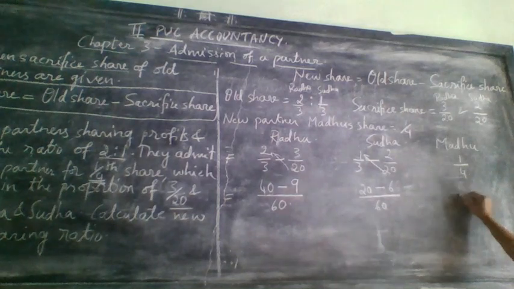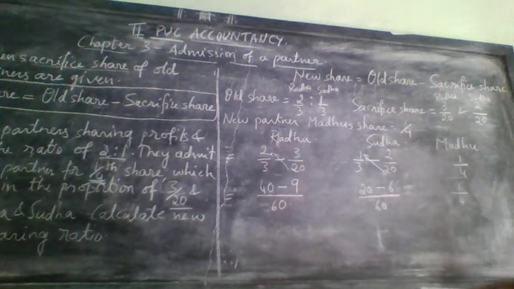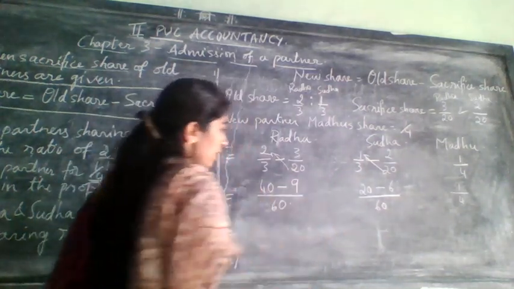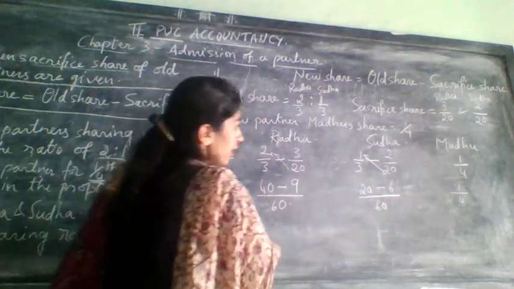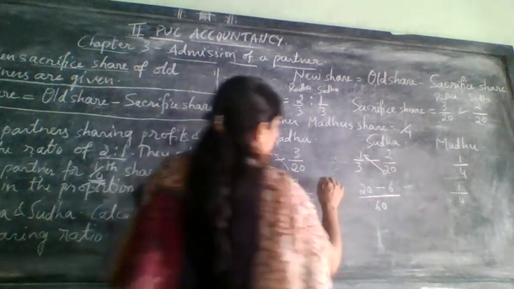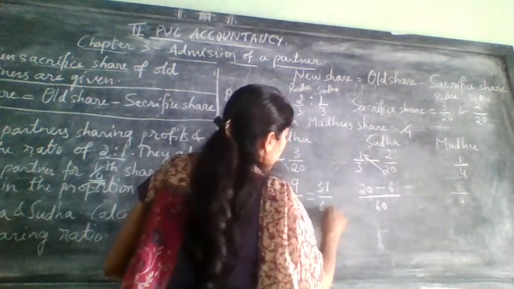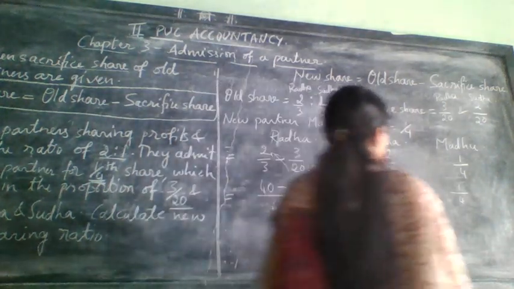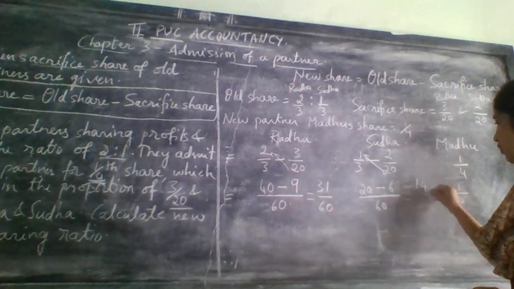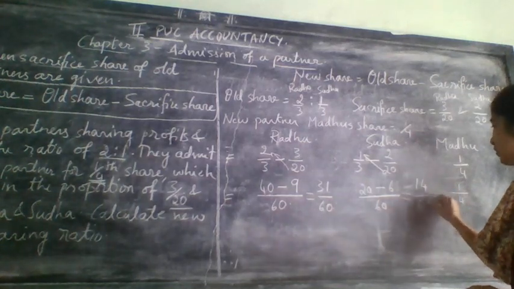Now let it be like this only. We will convert this in the next step. 1 by 4, you leave like that only. 40 minus 9, how much? That is 31 by 60. And here it is 20 minus 6. It will come 14 by 60.